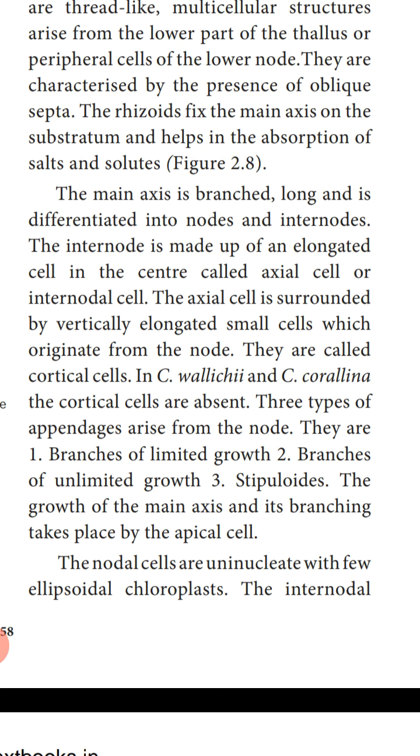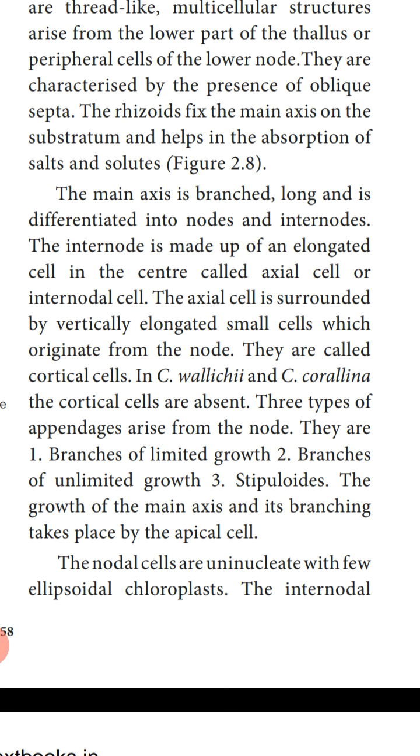The nodal cells are uninucleate with few ellipsoidal chloroplasts. So that is the difference you are going to study between the nodal cell and the internodal cell. The nodal cells are uninucleate, having only one nucleus, with ellipsoidal chloroplasts.